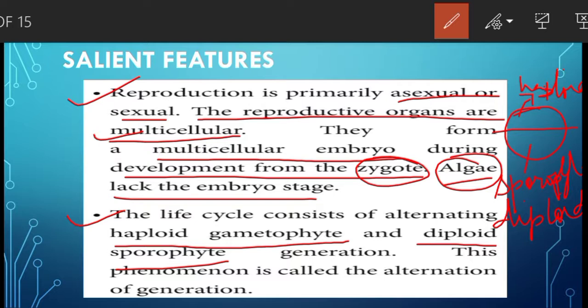In this phase the spores are produced. Here gametes will be produced. So the life cycle consists of alternating haploid gametophyte and diploid sporophyte generation. This phenomenon is called the alternation of generation.